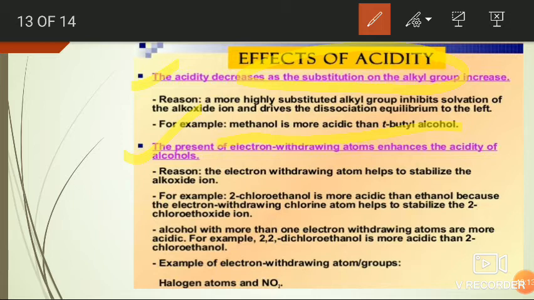Then the alkoxide gets stability. So electron withdrawing groups increase the acidity of alcohols.